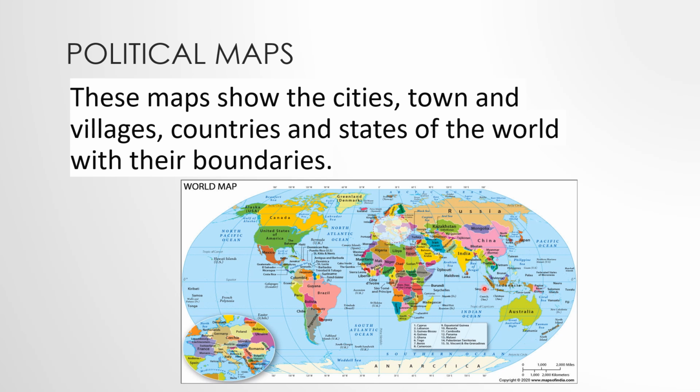So India is this. In a political map we show cities, towns, villages. So this is a political map. Here, can you see physical features? No, we cannot see. It shows different countries, boundaries of the countries. Okay, so this is a political world map. And in the same way, if we want a particular country to be shown, we can use it as well.